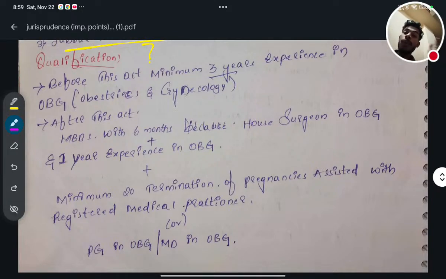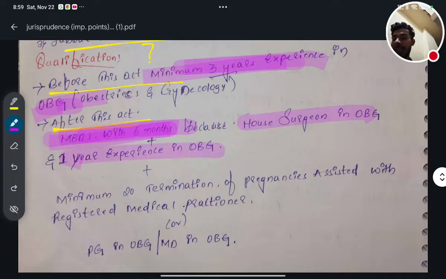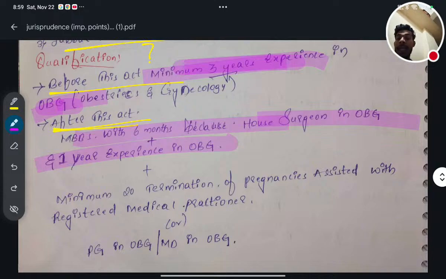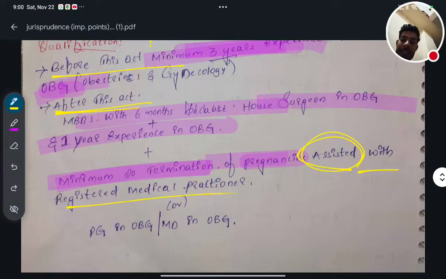The first thing, before this medical termination of pregnancy act, minimum 3 years experience was required in obs-gyne. But after this act, now MBBS with 6 months house surgeon in obs-gyne and 1 year experience in obs-gyne. MBBS with minimum 6 months of house surgeon in obs-gyne and 1 year of experience in obs-gyne. Along with that, minimum 20 termination of pregnancy assisted. It is not done, it is assisted. You have to focus on that, assisted with the registered medical practitioner.